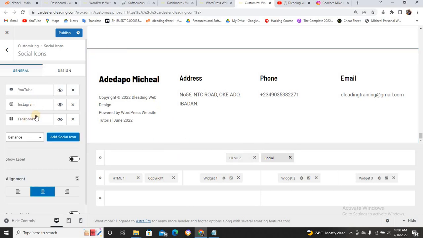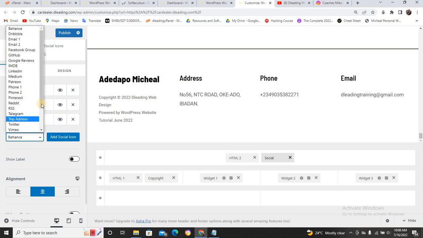And you close it. Let's say you have more than three social handles. You can click on this drop down. Once you click on this drop down, it's going to show you the list of all the other social handles, maybe like WhatsApp.